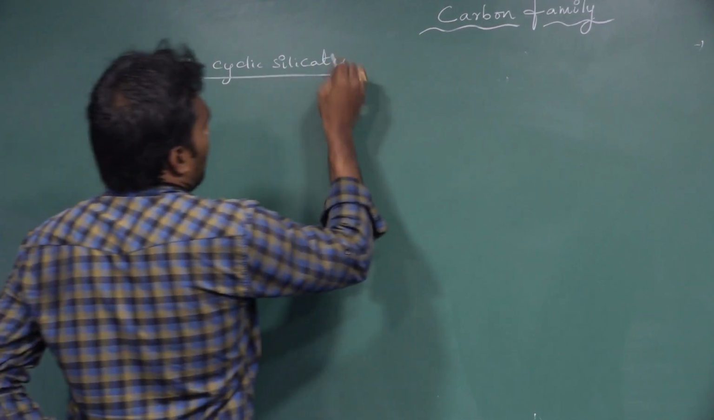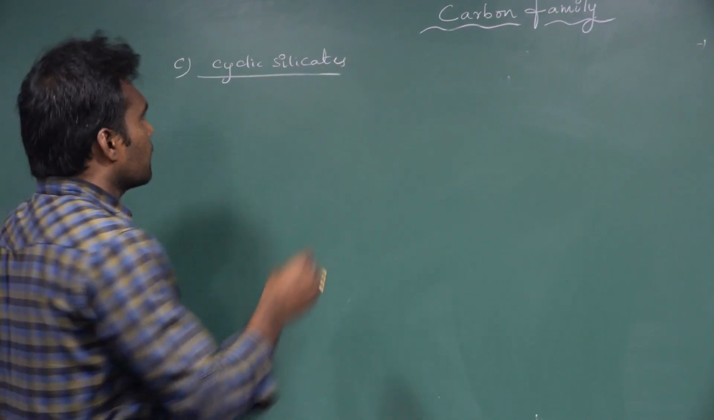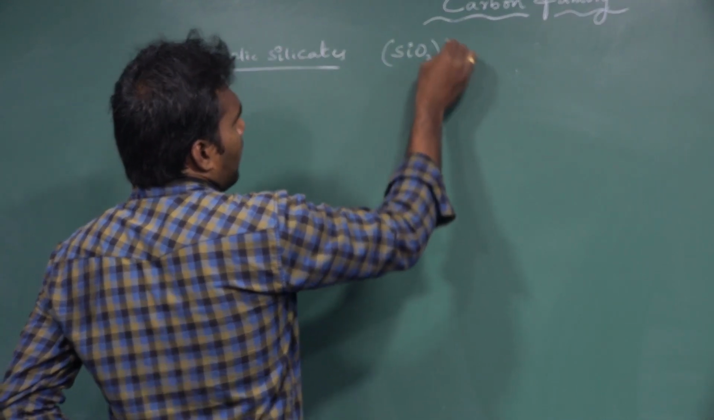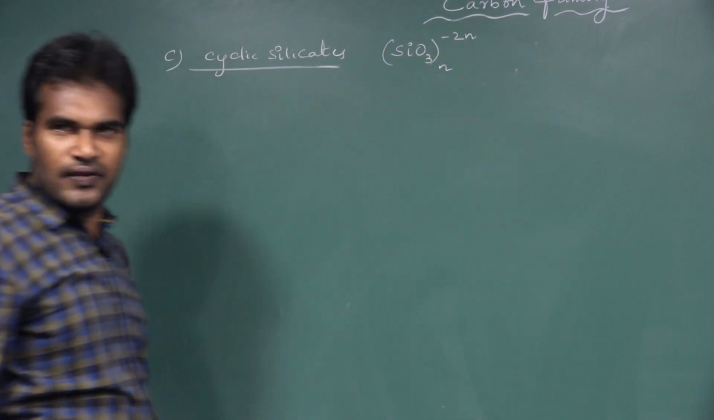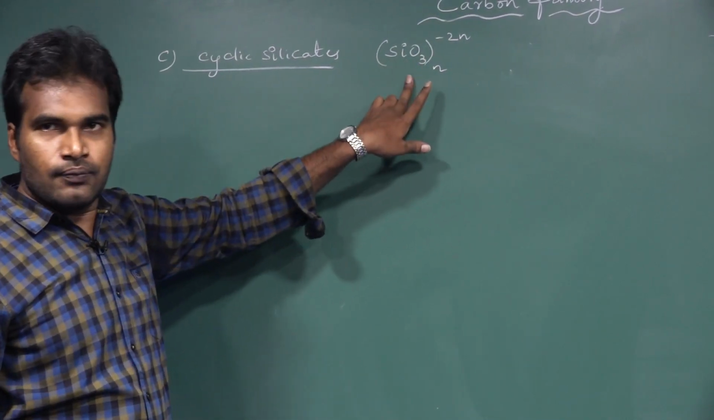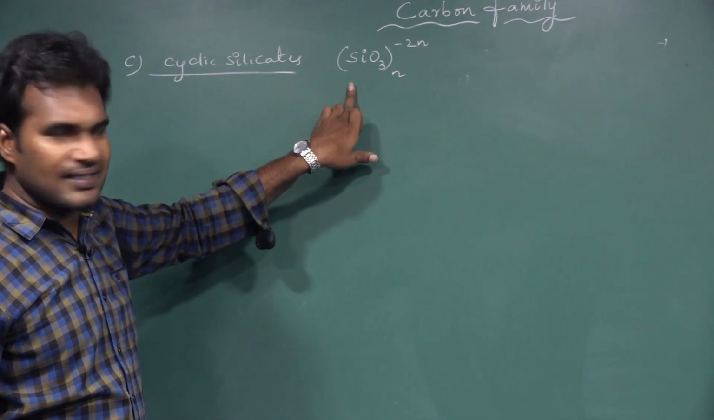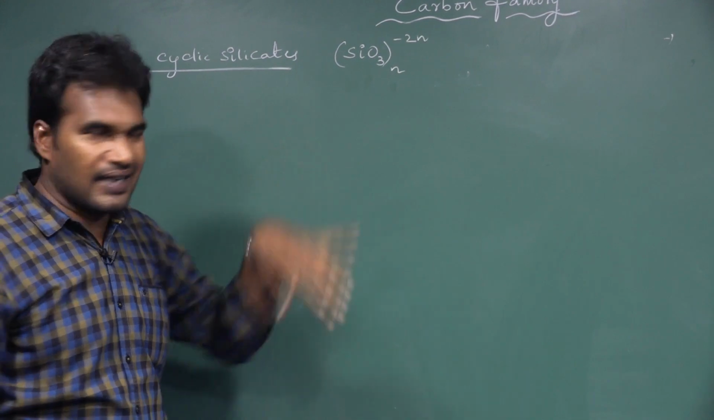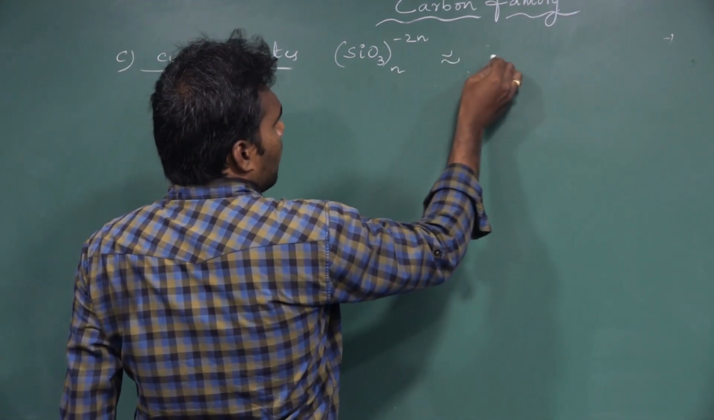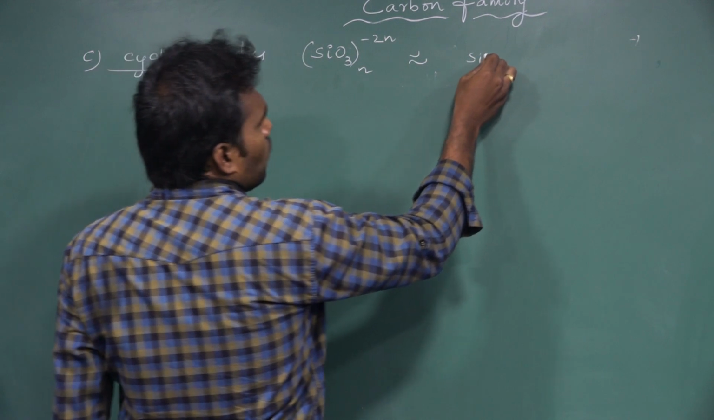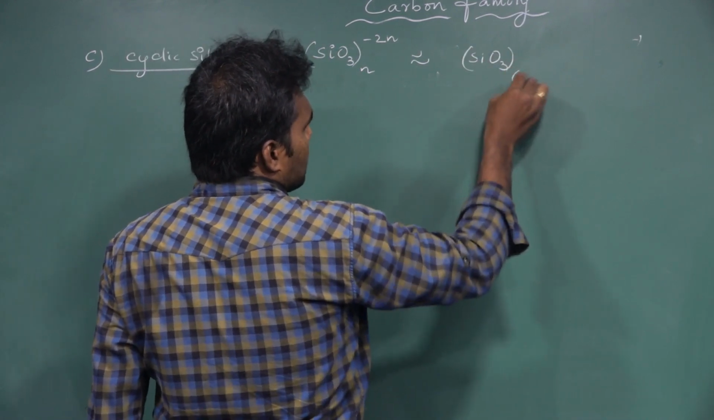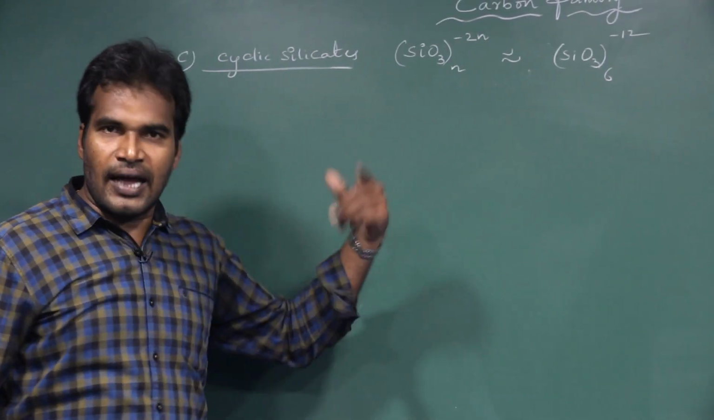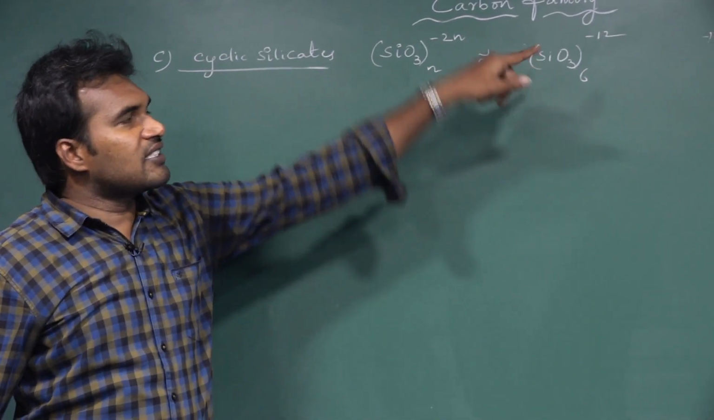Cyclic silicates, also called ring silicates, and the general formula is SiO3 n, with charge -2n. So very, very important. The general formula to represent the cyclic silicates is (SiO3)n with charge -2n. For example, if you take beryl, a total of 6 SiO3 units are there, (SiO3)6, and the overall charge is -12. In beryl, the anionic form is (SiO3)6 with charge -12.